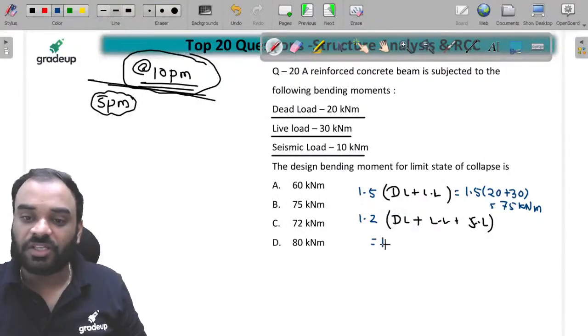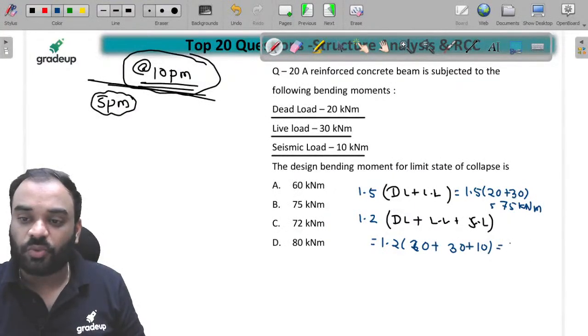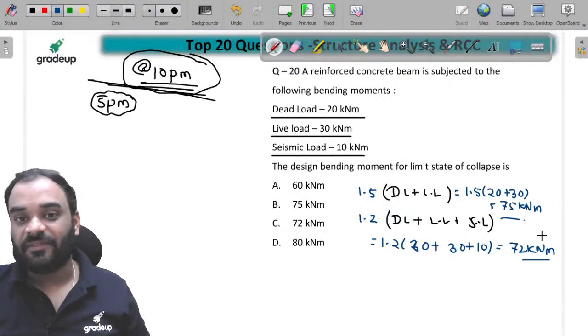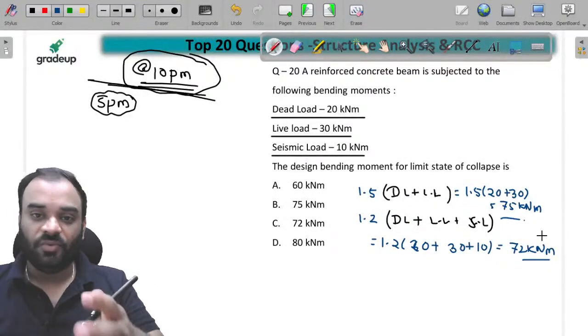Now the next combination is 1.2 times (20 plus 30 plus 10), and if you solve this one, you will get 72 kilonewton meter. So which one is critical, 75 or 72? 75 is critical, guys. And this is the trick.